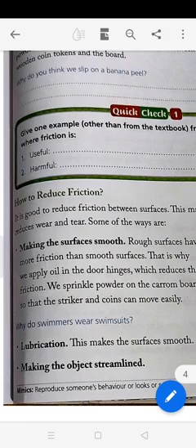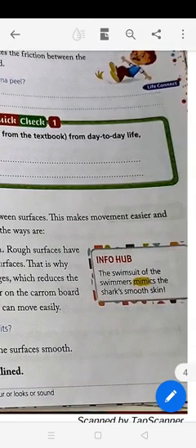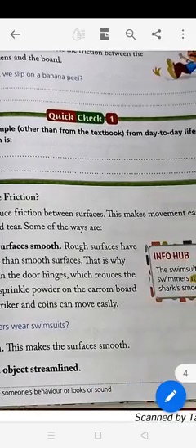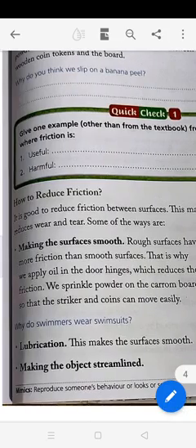How to reduce friction? It is good to reduce friction between surfaces. This makes movement easier and reduces wear and tear. What are the ways to reduce friction then? We have to make the surface smooth. So rough surfaces have more friction than smooth surfaces. That is why we apply oil in the door hinges to make it smooth, which reduces the friction.